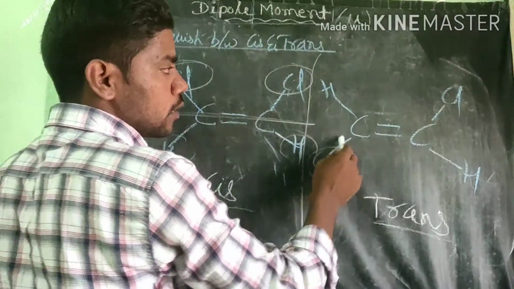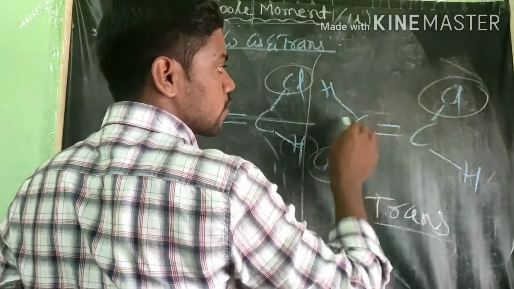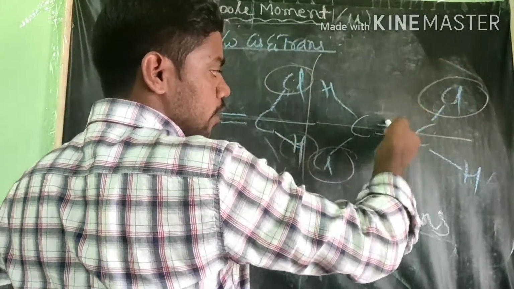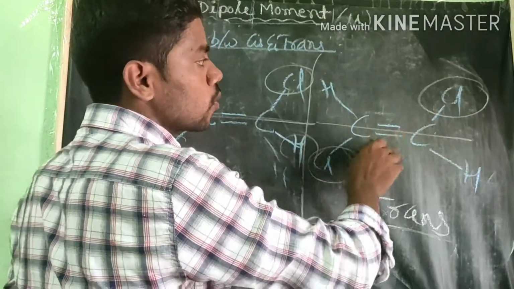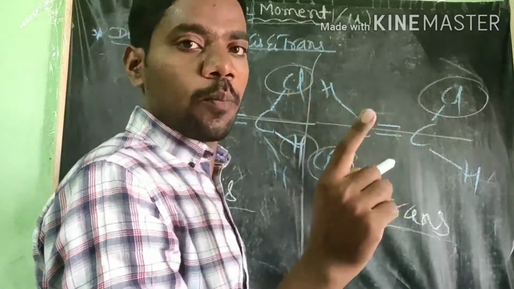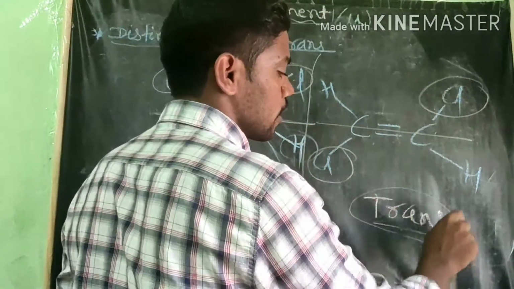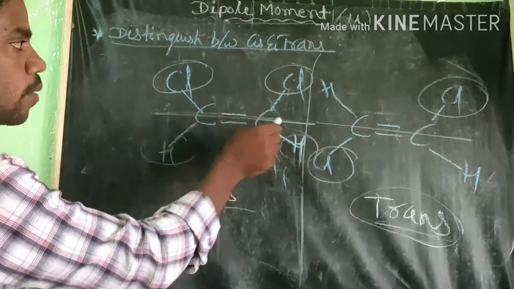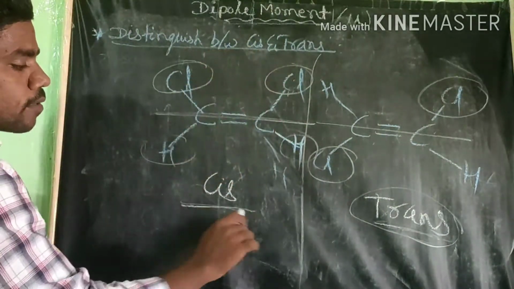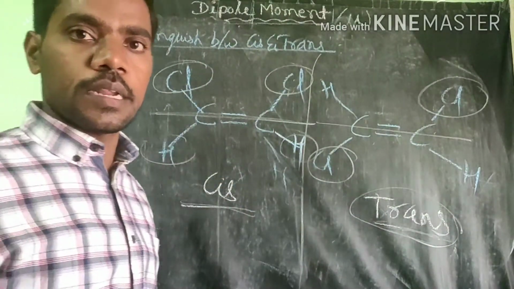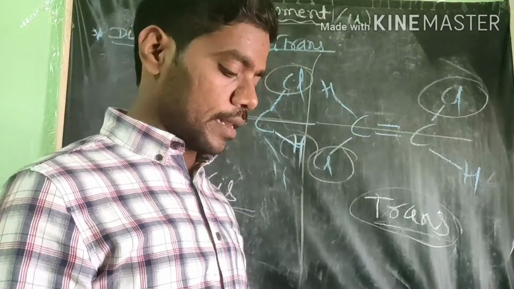And the two chlorines in this molecule are in opposite directions. Here one is on the upper side, one is below. Therefore, the two chlorine atoms are in opposite directions. That type of molecule is called trans. If two same atoms are on one side, they are called cis. That is the simplest way of defining cis and trans.